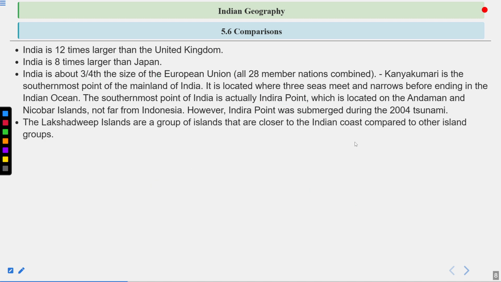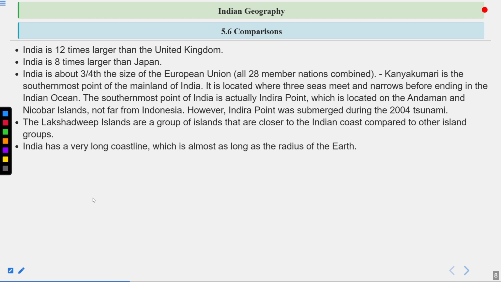The Lakshadweep Islands are a group of islands that are closer to the Indian coast compared to the other island group, and they are very close to the state of Kerala. So that's why the ethnicity and culture that you will notice in Kerala, you will notice the same in Lakshadweep. Like even the language, Malayalam is common in both Kerala as well as Lakshadweep.